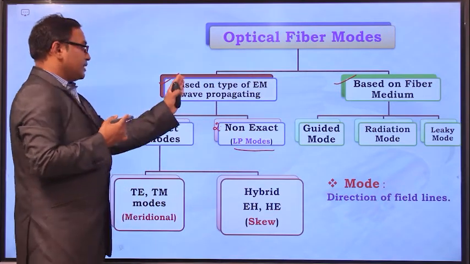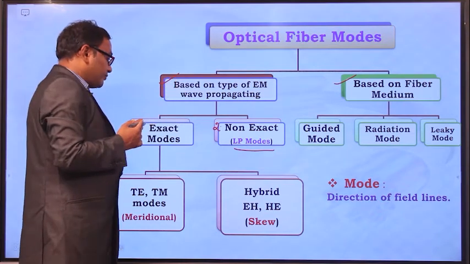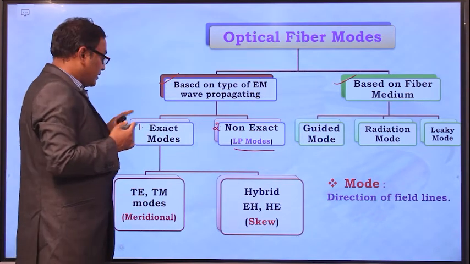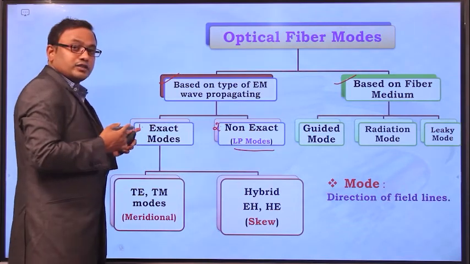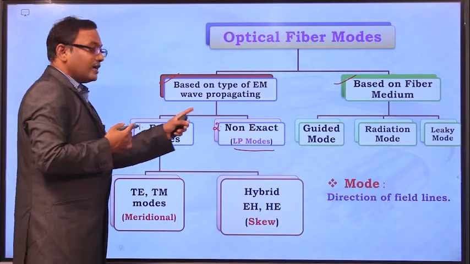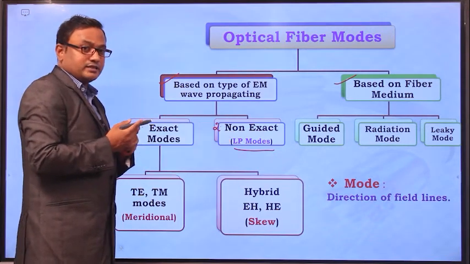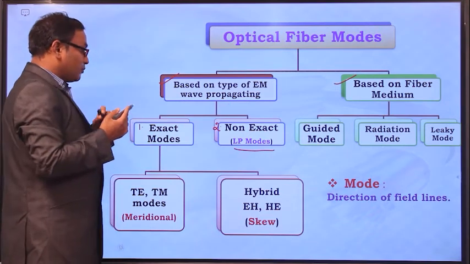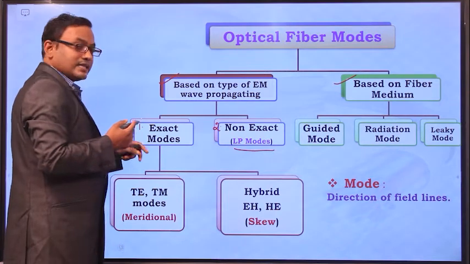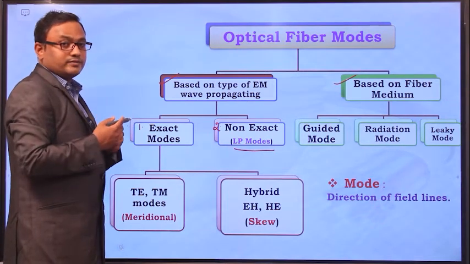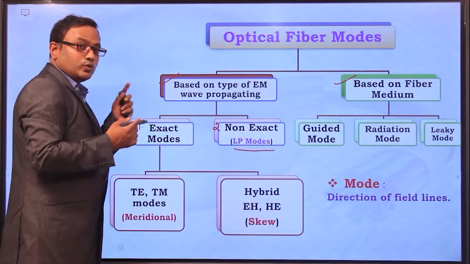So based on the type of EM wave propagating, there are two different types of light modes: exact modes and non-exact modes. Exact modes have solutions in Maxwell's equations. Non-exact modes do not have solutions in Maxwell's equations. And these exact modes are again classified into two types.